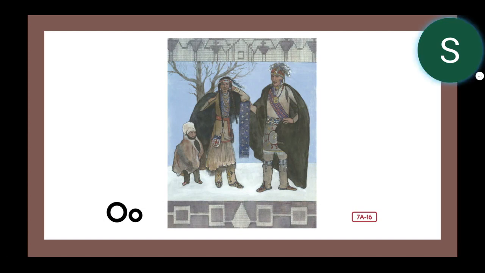O is for ornaments, which made clothing more beautiful. Friends, Native American tribes often decorated their clothing with beads, as you can see in this picture.